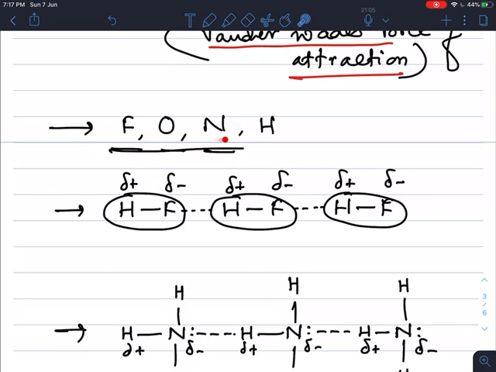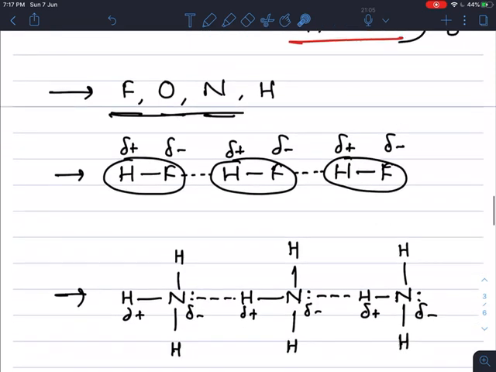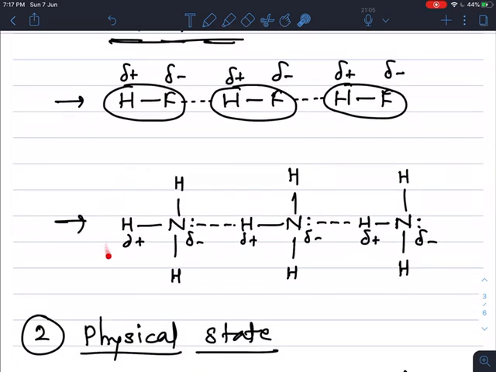If we take an example of nitrogen, so nitrogen containing molecule, that is ammonia, NH3, second NH3, one more NH3. So on the nitrogen one lone pair is present, and it is also highly electronegative, means it attracts a pair of electrons towards itself in bonding electrons and acquires partial negative charge on it.